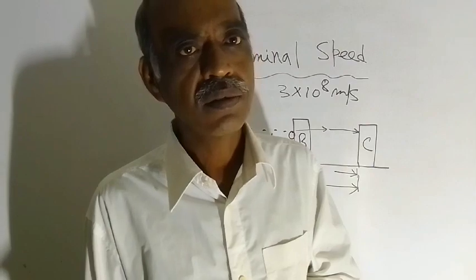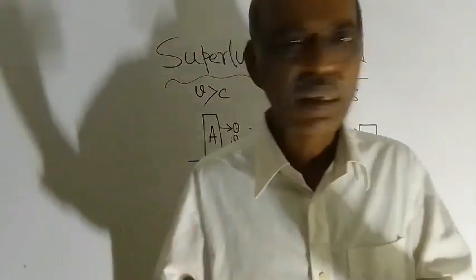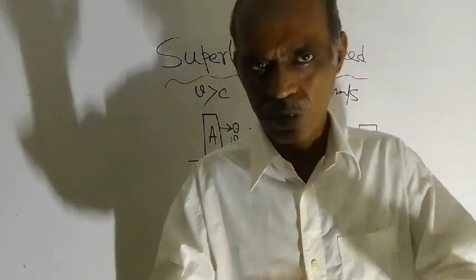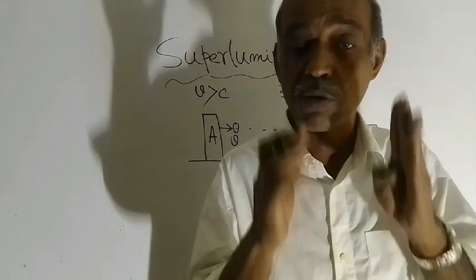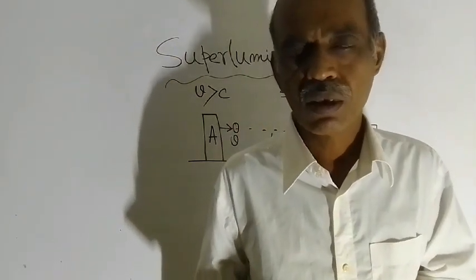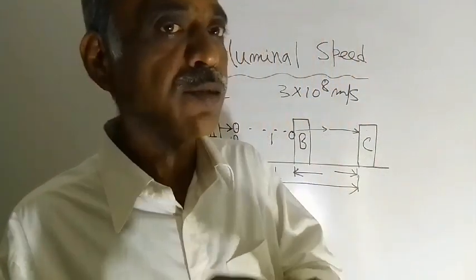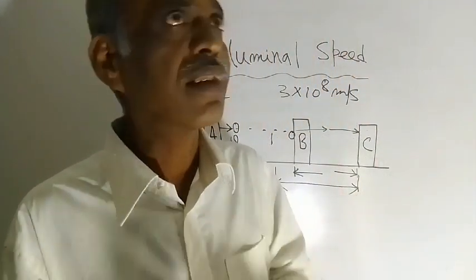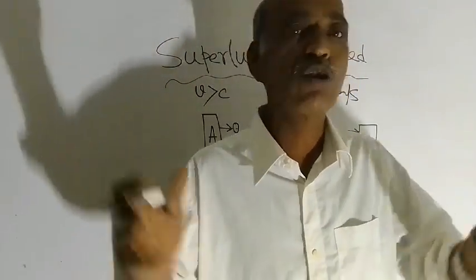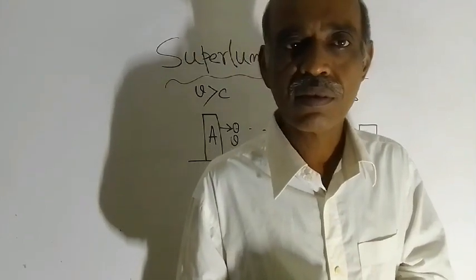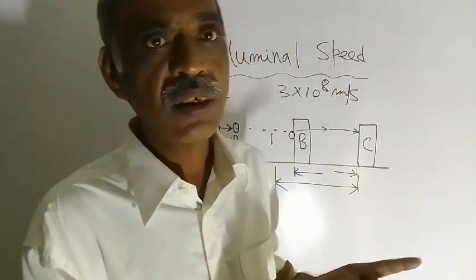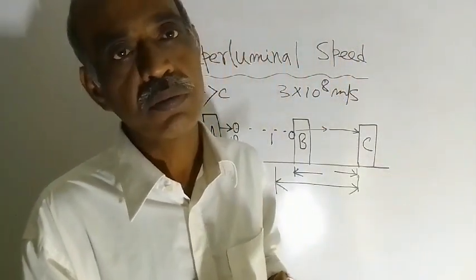Am I right? Just by watching my lecture, you cannot understand this. You have to make your own thought experiment, then only you will be able to understand this lecture. So, superluminal speed is not possible. And this knowledge is the requirement to study Einstein's special theory of relativity.